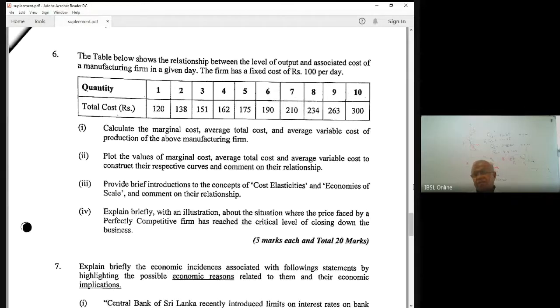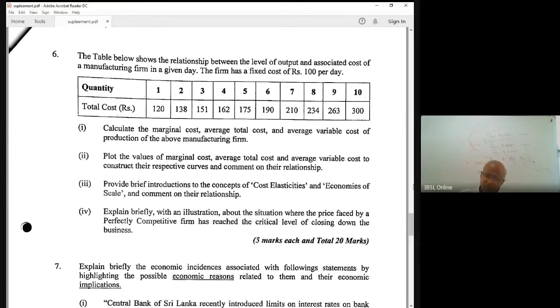We can say increasing returns to scale when a company doubles the inputs, for example labor and capital, and the output triples; this company is enjoying increasing returns to scale.